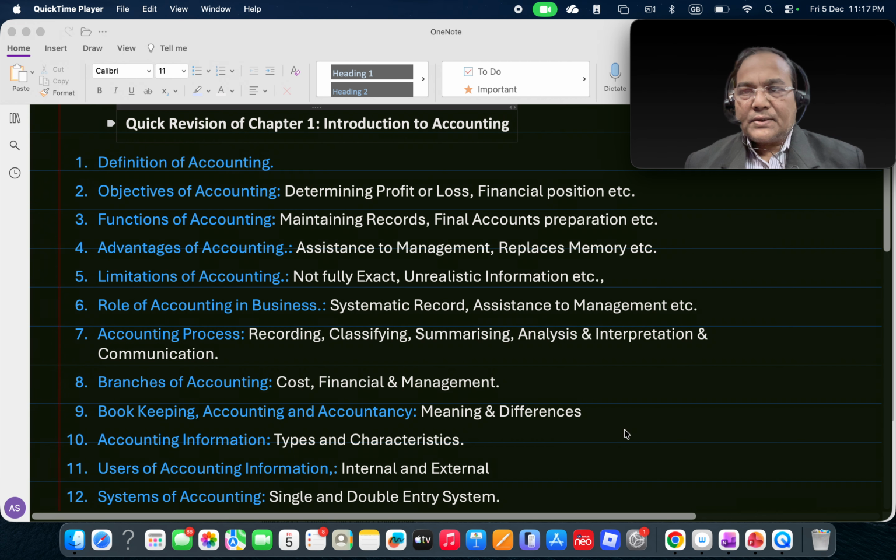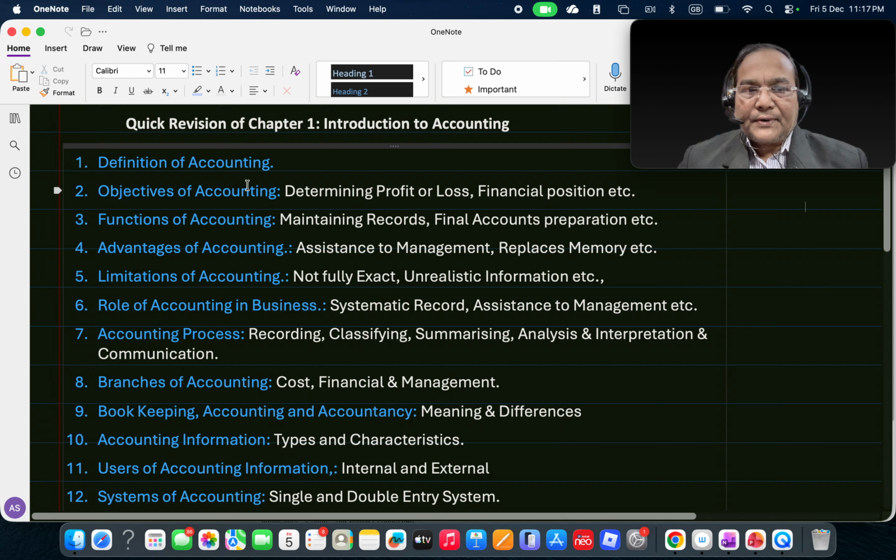So this is the subject matter of accounting. Another important point we have seen there is that it has to be reliable. Anything that is covered in accounting has to be reliable and can be understood. So this is the definition part that we covered yesterday.